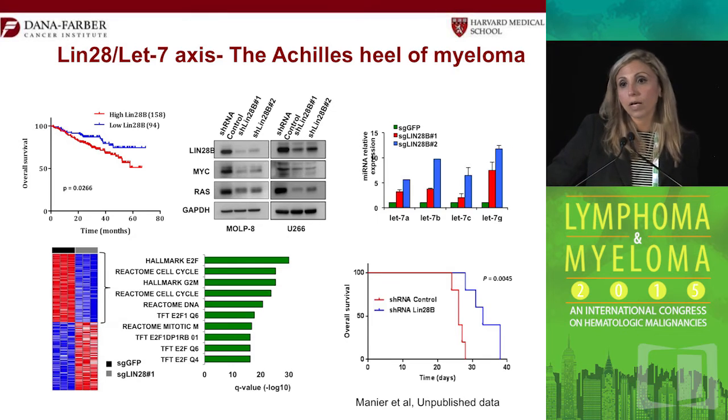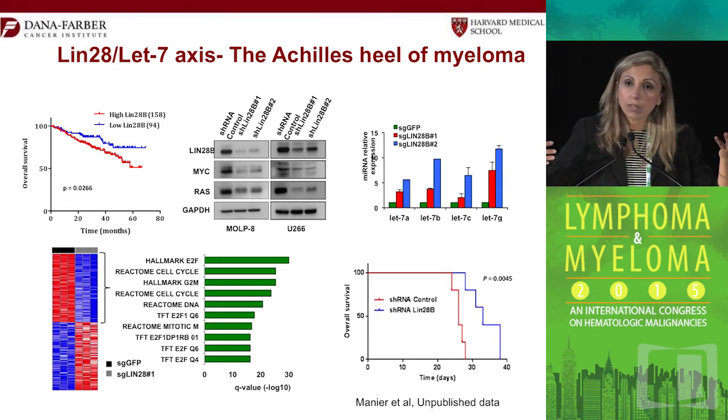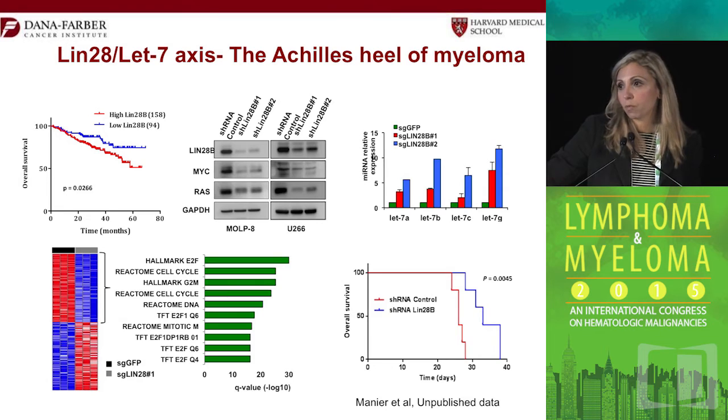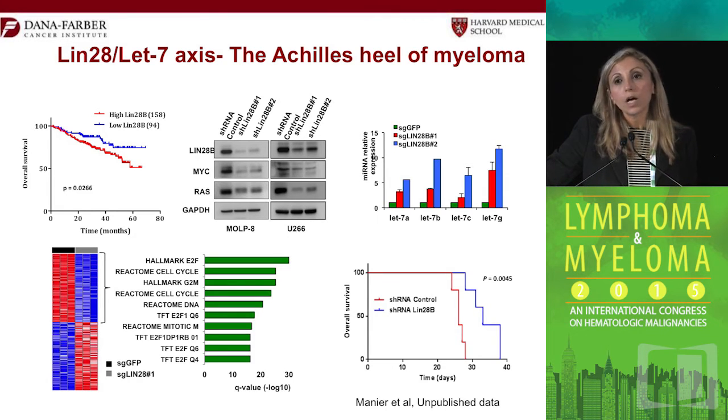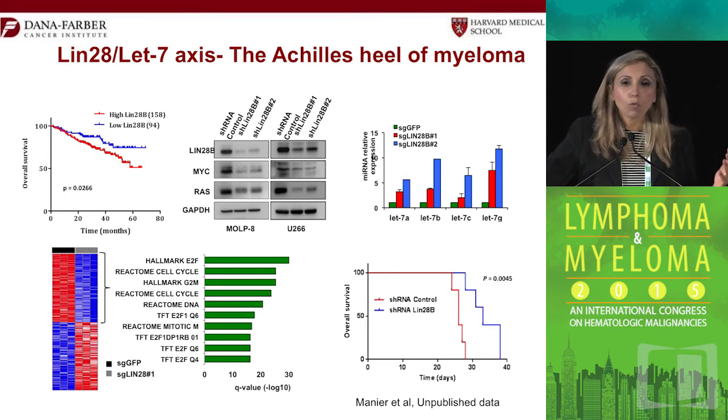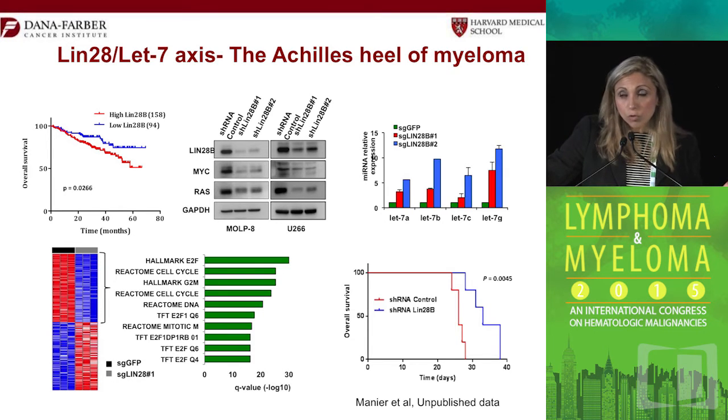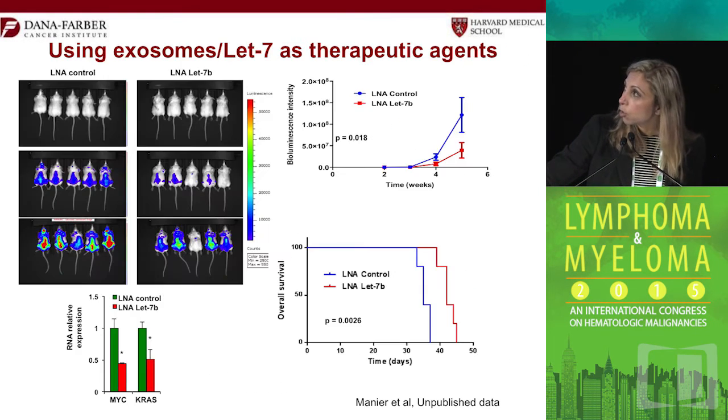And when we started to look at the Lin28-LET7 axis in myeloma, we found indeed that Lin28 may be activated in multiple myeloma patients. LET7 is suppressed in the tumor cells as well as in the exosomes that are circulating in the peripheral blood. Not only that, but it also regulates a very important pathway in multiple myeloma, which is actually the Achilles heel of myeloma, MYC and RAS. So here is one pathway that potentially could be targetable. We know that MYC and RAS are not targetable so far by drugs, yet you could use a LET7 mimic or a Lin28 inhibitor, and now you can actually regulate both MYC and RAS in myeloma.